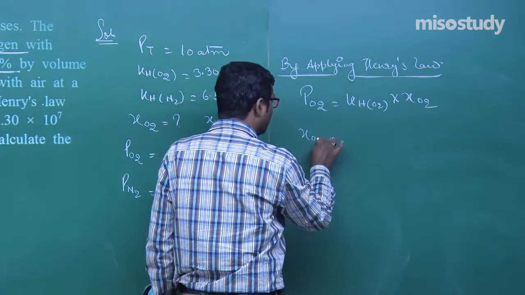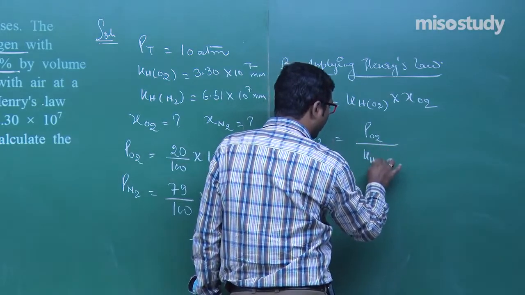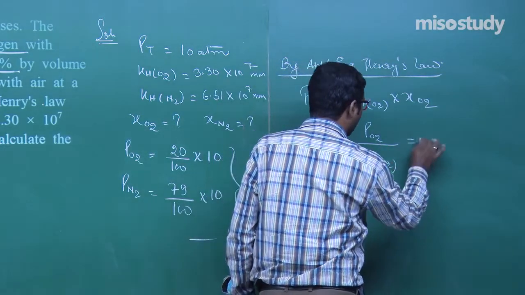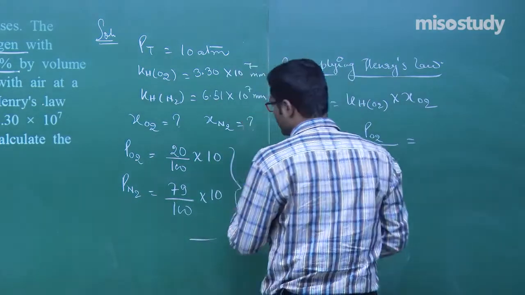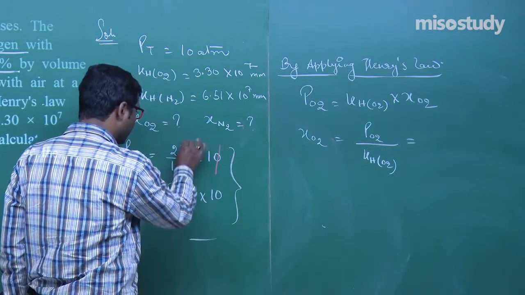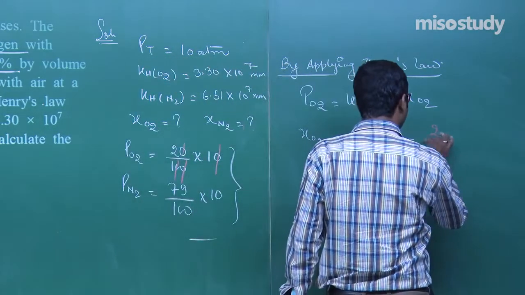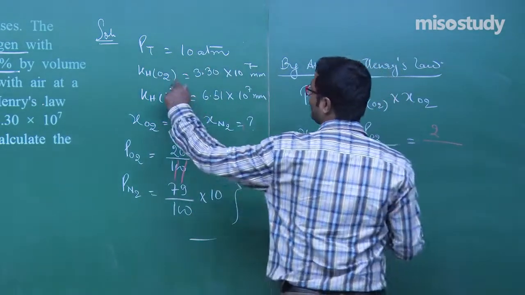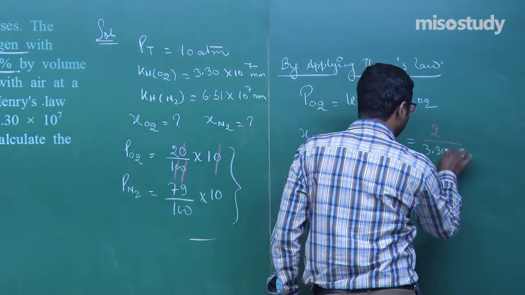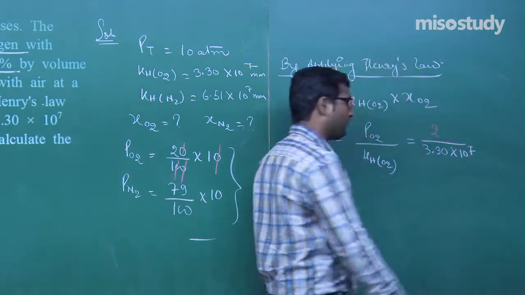Now mole fraction of O2 is equal to partial pressure of O2 upon Henry's law constant of O2. What is the partial pressure of O2? Look at, this will cancel this one, this will cancel this one. So put here 2 upon, what is the KH? 3.30 into 10 to the power 7, my friend.